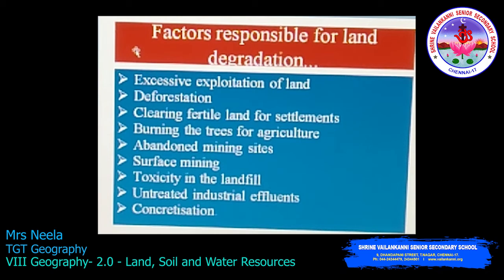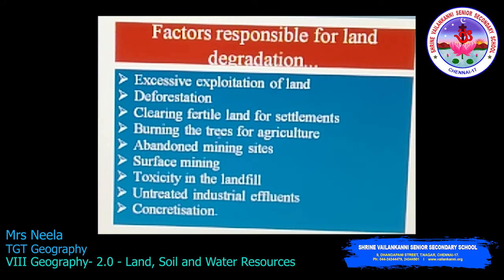There are some factors that are responsible for land degradation. That is the excessive exploitation of the land, deforestation, which is cutting down the trees, and clearing fertile land for settlements. Yes, they clear the fertile land and construct buildings. Burning the trees for agriculture.